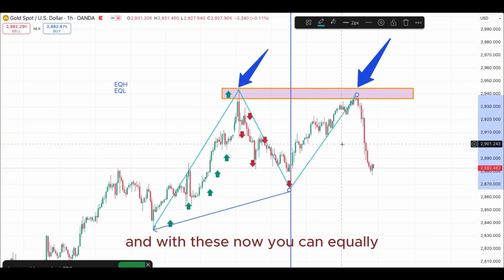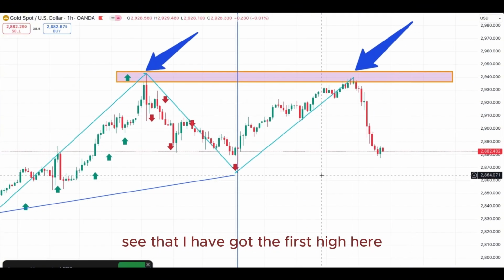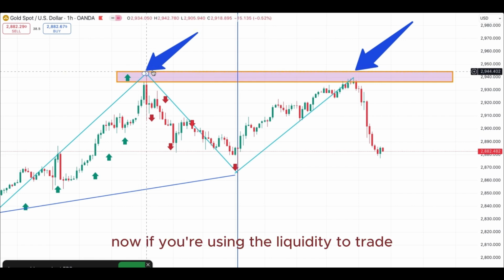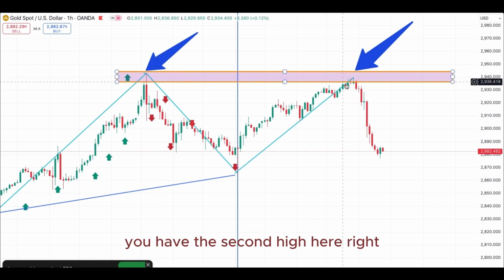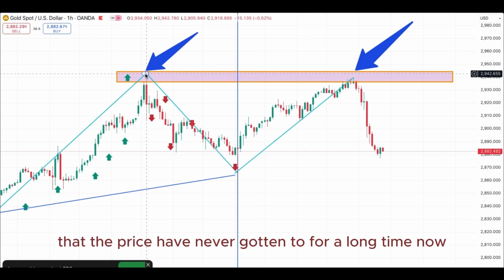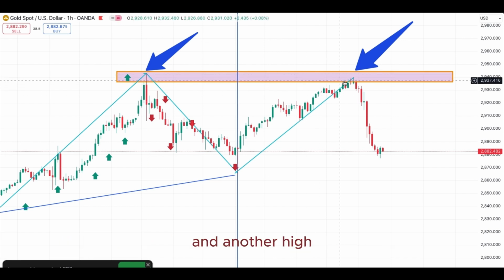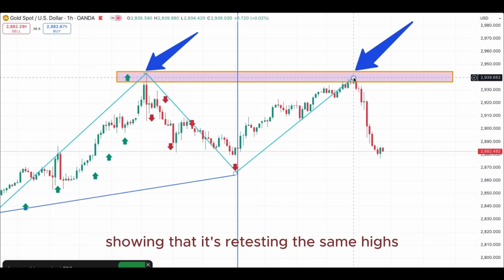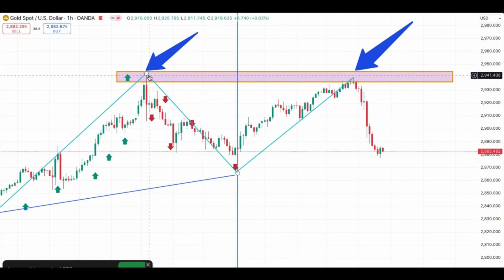And with this, you can equally say that I have got the first high here. Now, if you're using the liquidity trade, you have the second high here, which is the first peak of price. This is a new high that the price has never gotten to for a long time now, and another high showing that it's retesting the same highs.